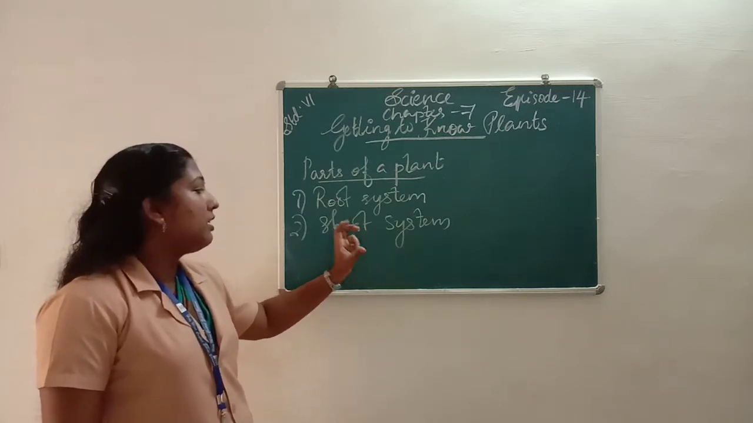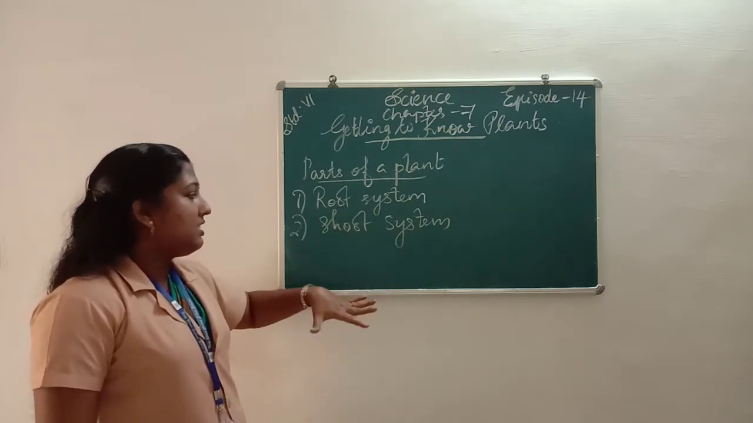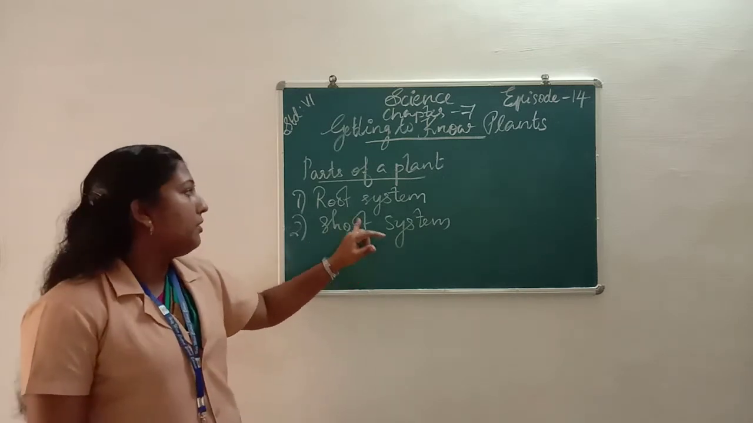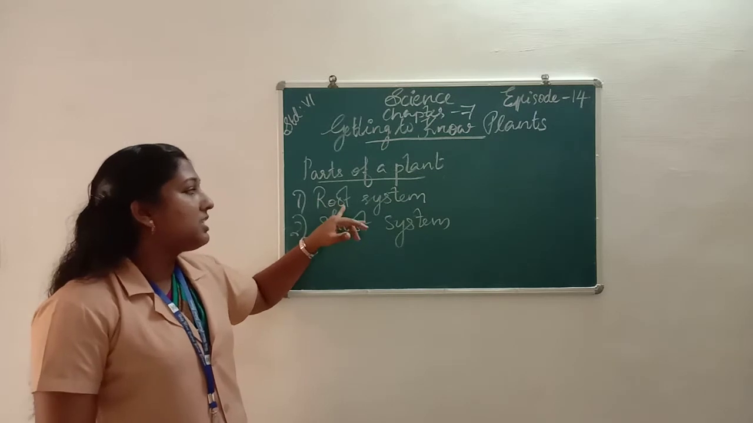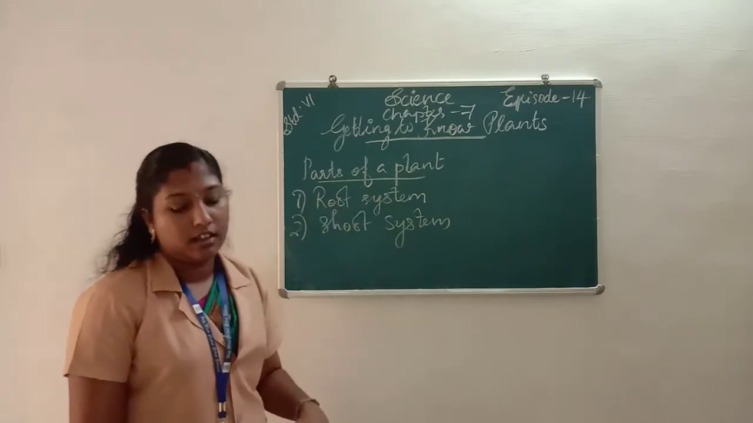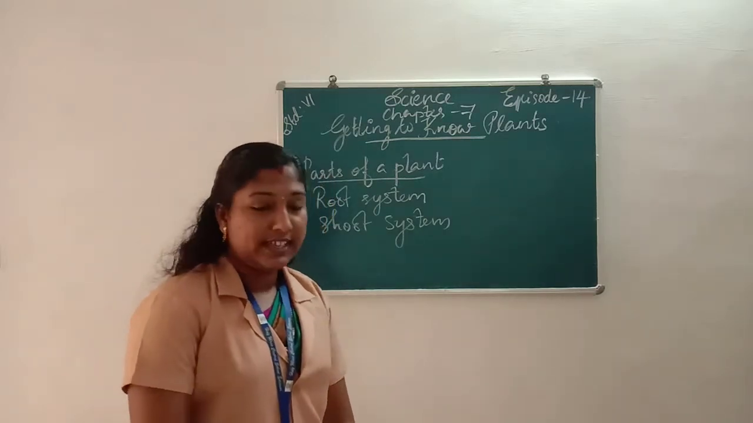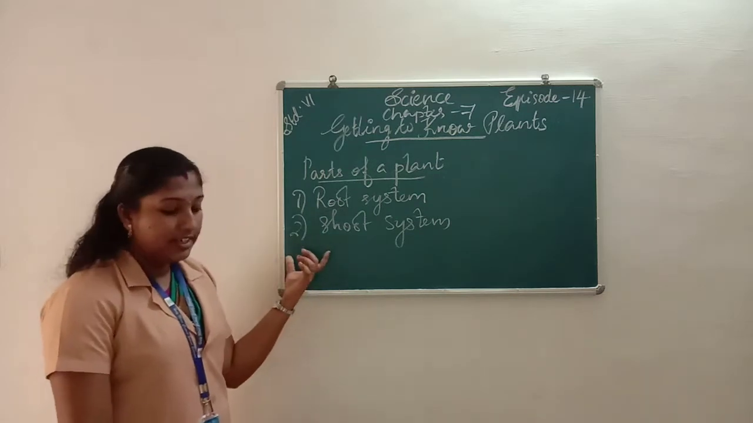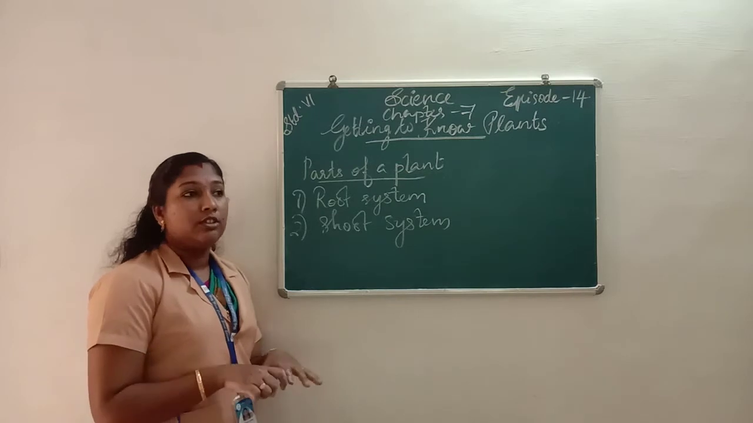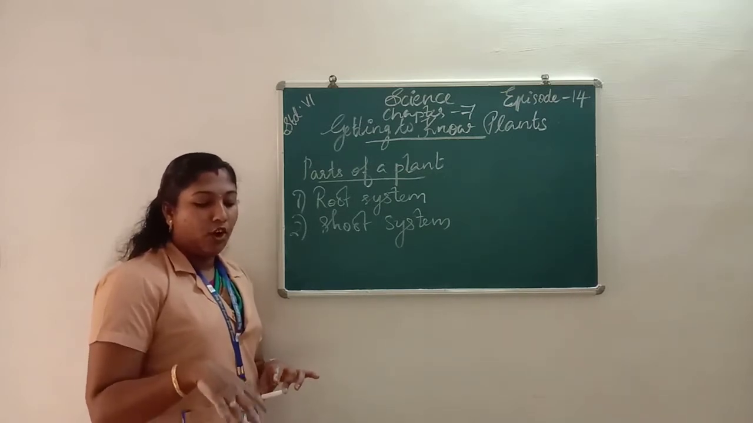The parts of a plant which are present above the ground are included in the shoot system. The root system consists of the roots of plants which we can see under the ground. The root system means the root and its branches make the root system of a plant.